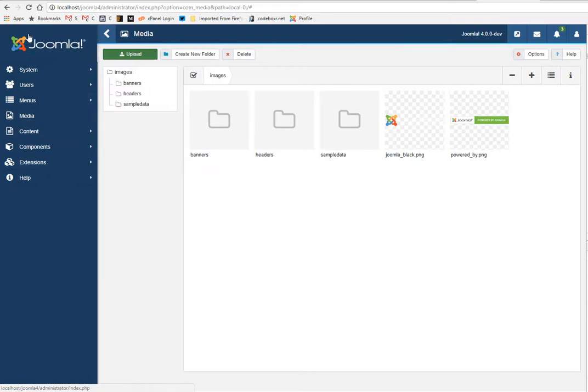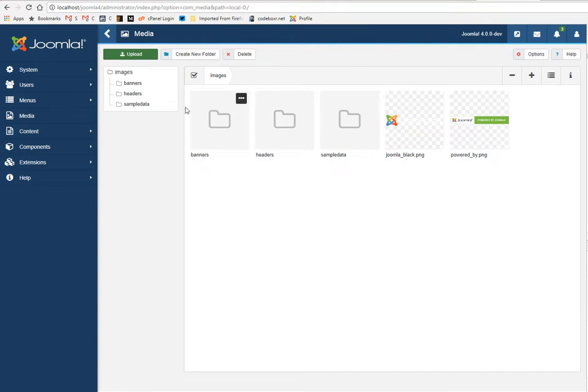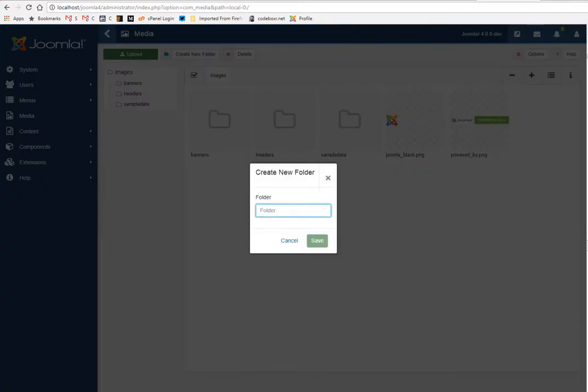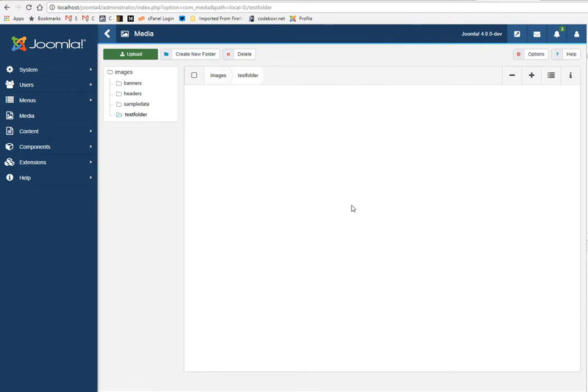I'm also excited, and I'm trying to explore all the new features. And as I'm trying it for the first time, the admin panel is really new to me. I heard the new media manager is powered by Vue.js, and okay, let me try to create a test folder. So this is the test folder. Okay, that's great.